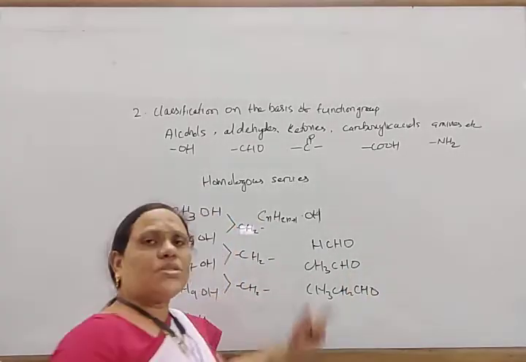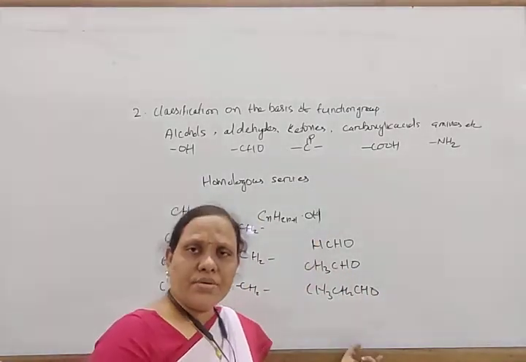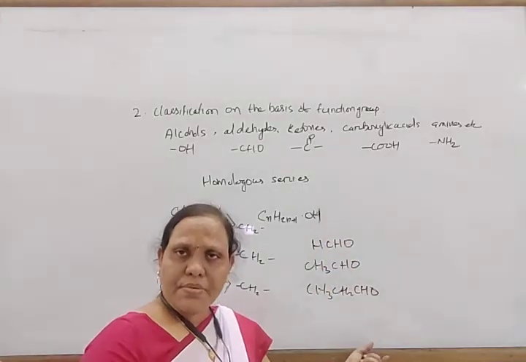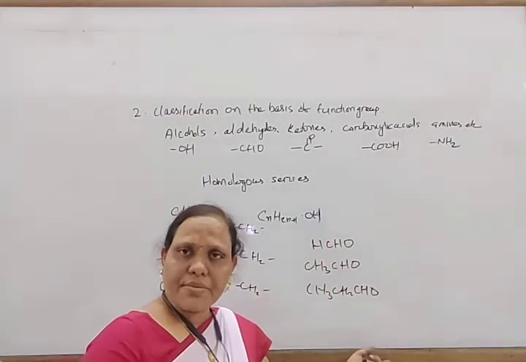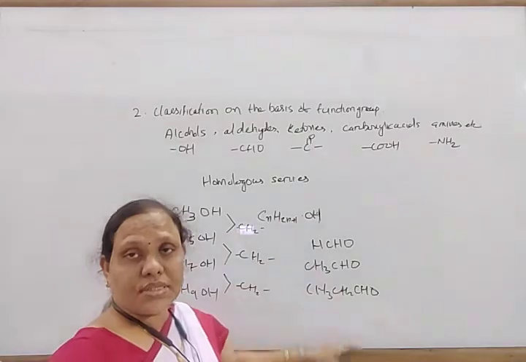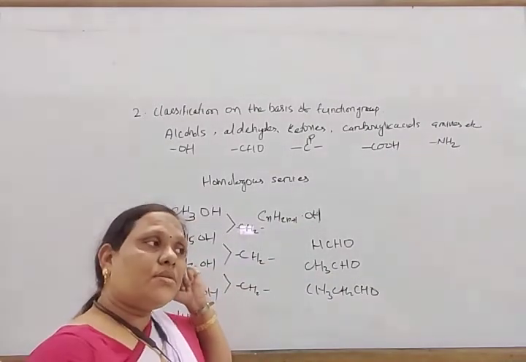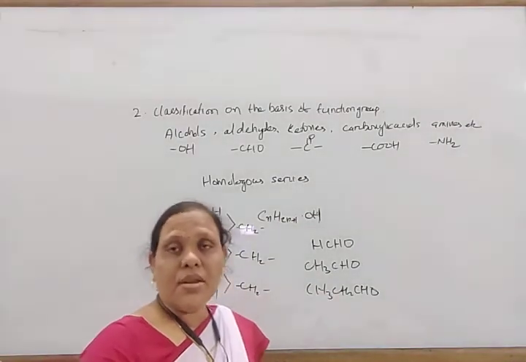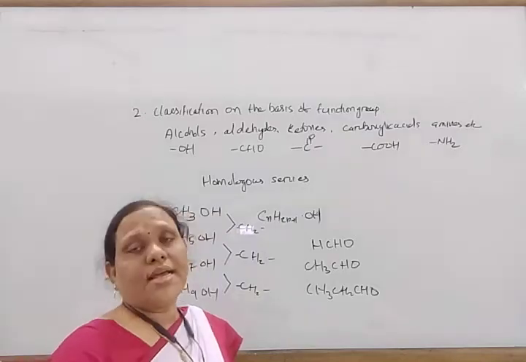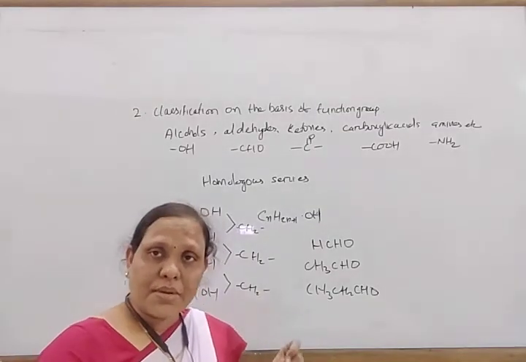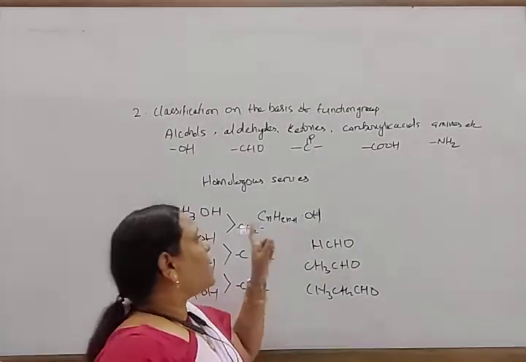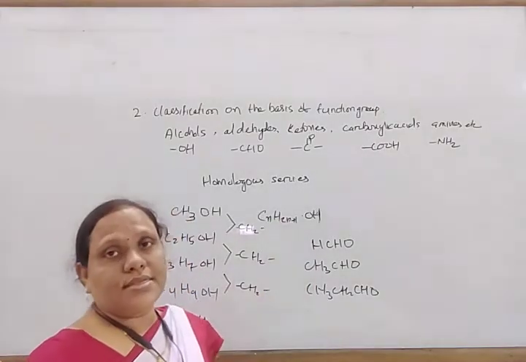These are also similarly constituted compounds with the same general formula, the same functional group, similar methods of preparation, similar chemical properties, and a regular gradation in physical properties. That is known as a homologous series.